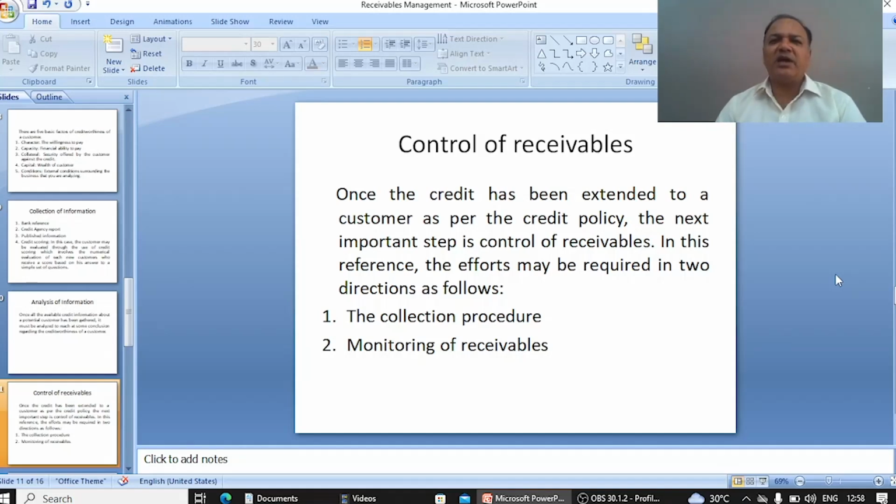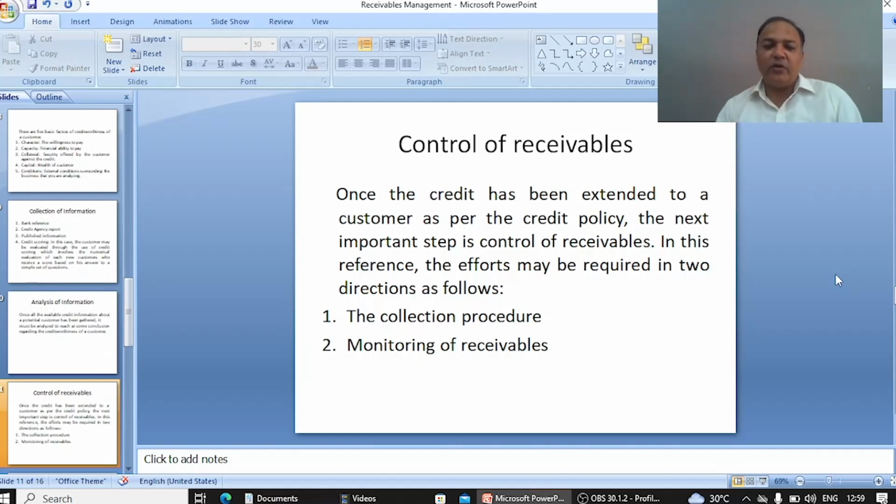It may be a very easy task to give the credit to the customer, but a very important task for the organization is to collect the receivable from the customer. If we are giving the credit to the right man, but if we are unable to control the receivable, if collection procedure is slow, then we will create a problem for the organization. So once credit has been extended, the next important step is control of receivable.